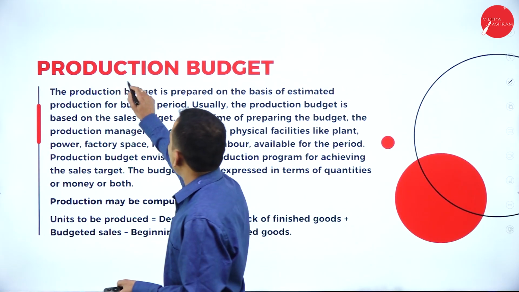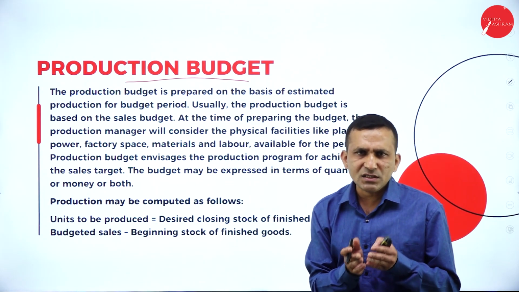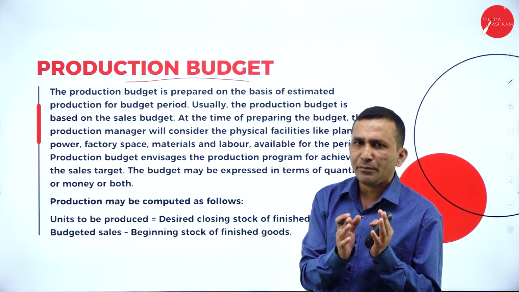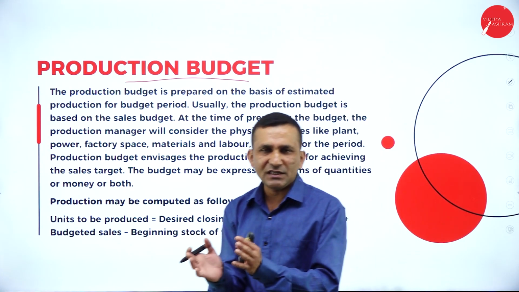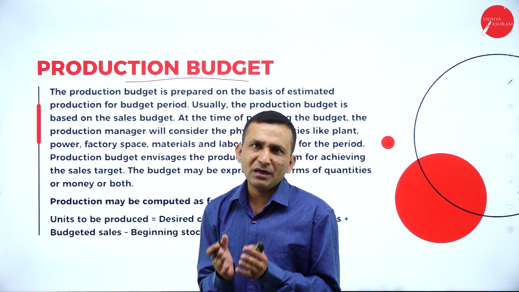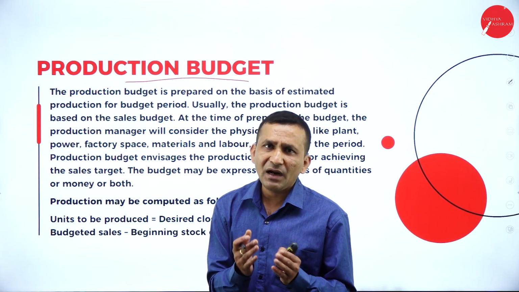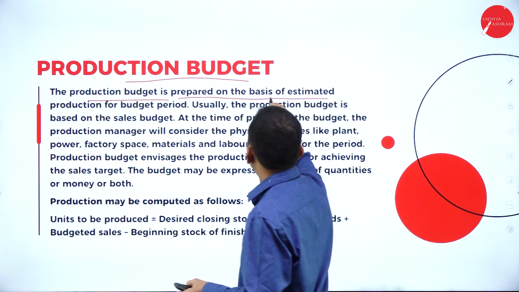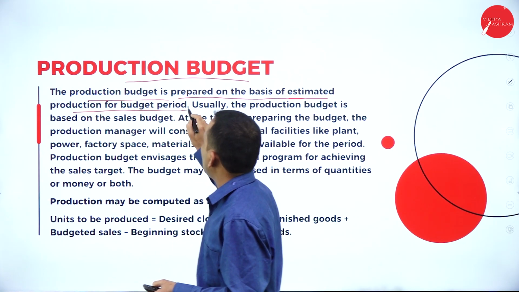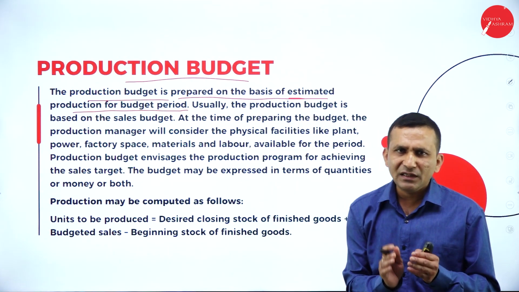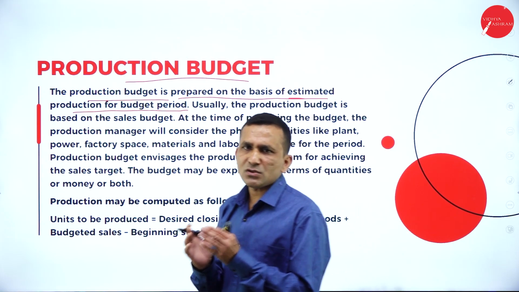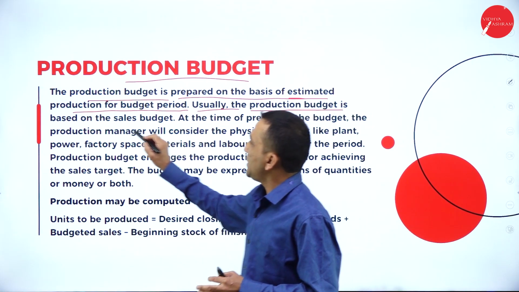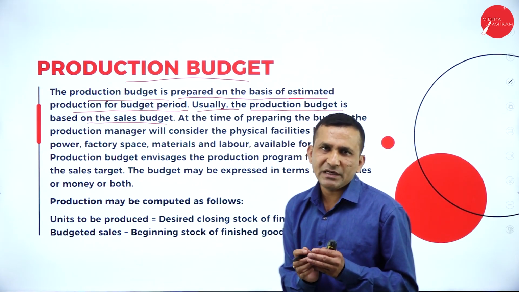And moving to the production budget, which is also quite similar, and very important, coordination is needed with the sales department. The sales department wants to meet the demand they are expecting from the market. So the production department wants to supply, so demand as well as supply should be matched here. The production budget is prepared on the basis of estimated production for the budget period. So every department prepares a budget for one year, according to their convenience. Usually the production budget is based on the sales budget, so it is completely based on the sales budget.